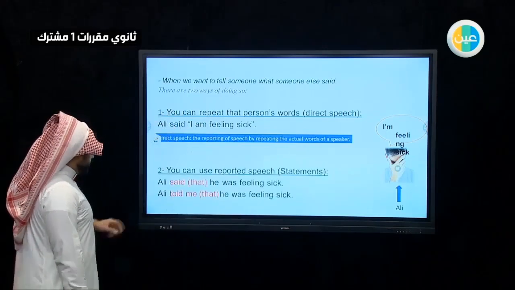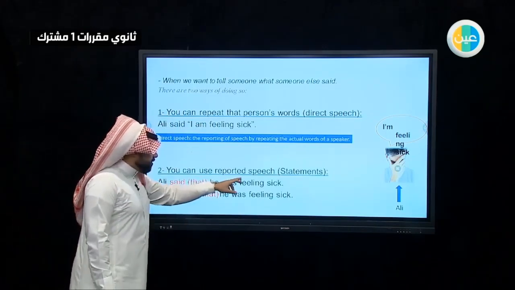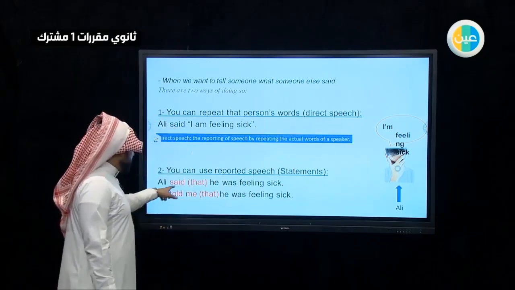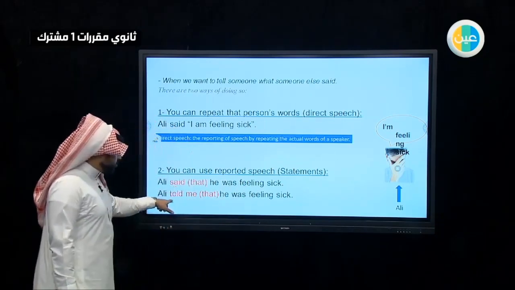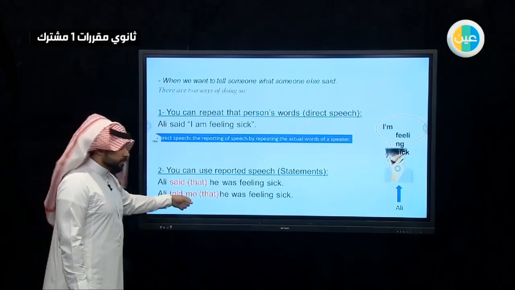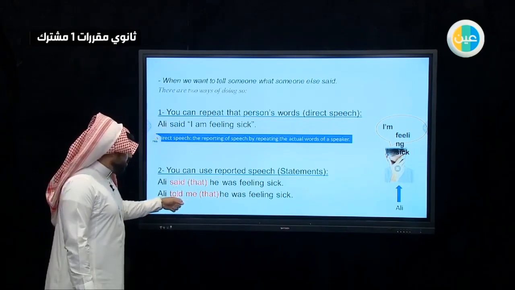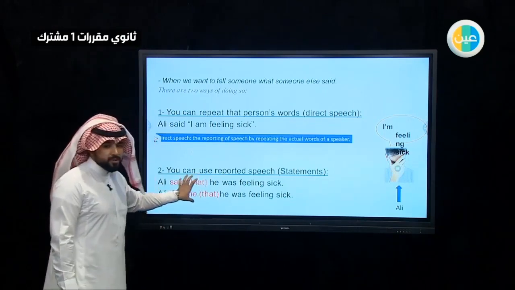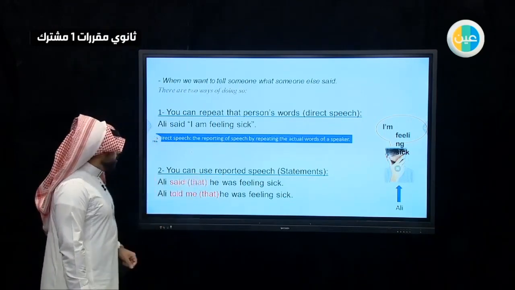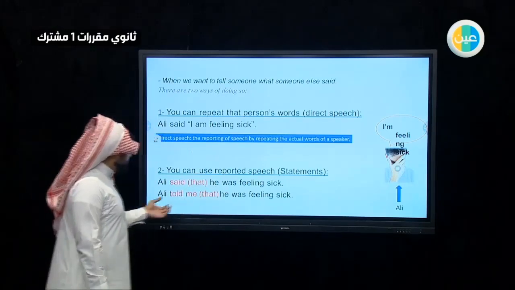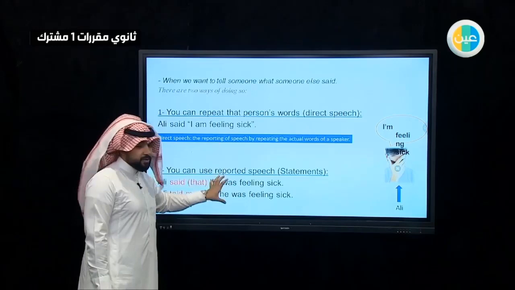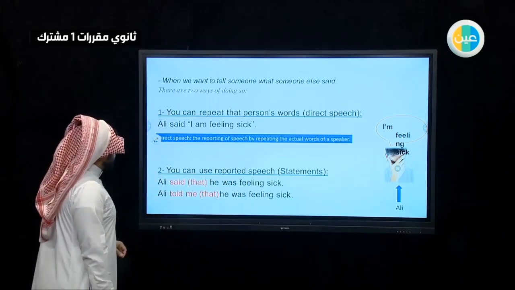For the second one, you can use reported speech, the statements that we had before, in two ways. You can use said or told. And told comes with the object, like me, him, etc. And then you can use that, or you can just omit it. You can omit it and take it out. As you can see here, we changed some words, but the meaning is the same.